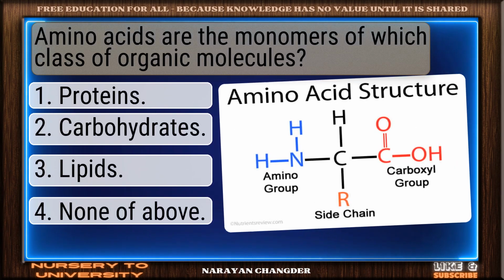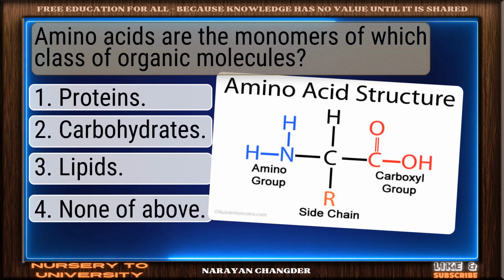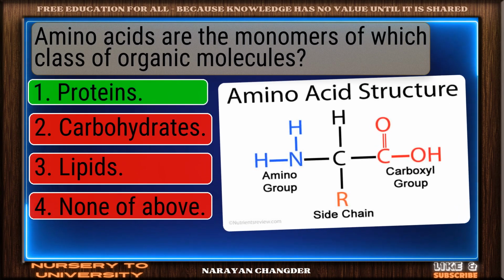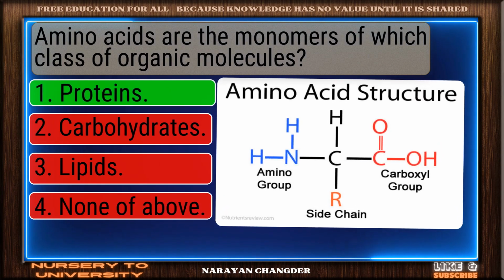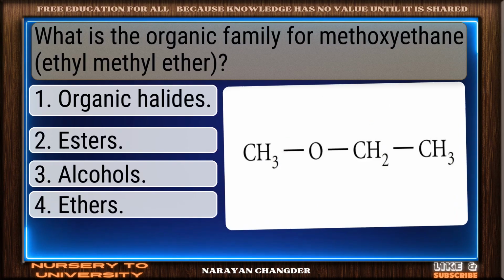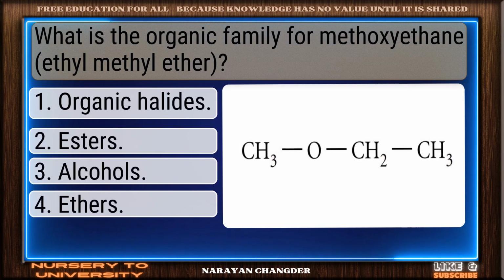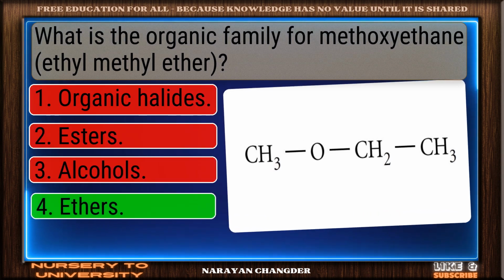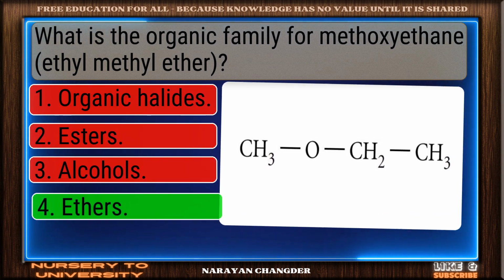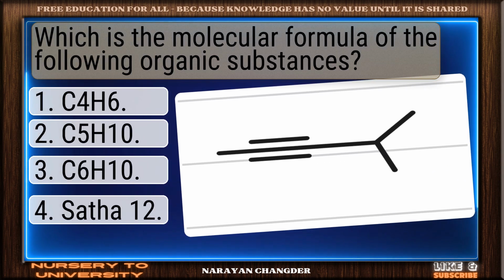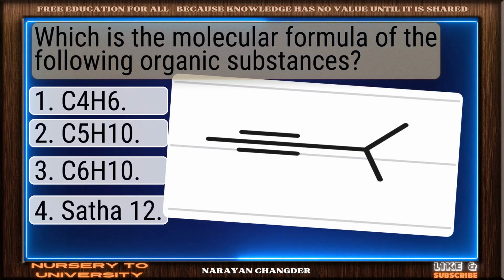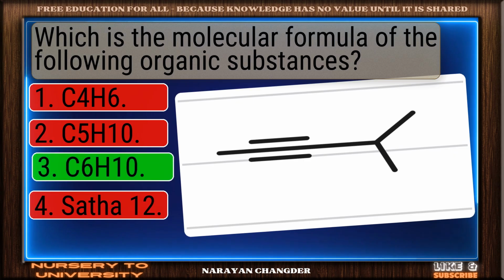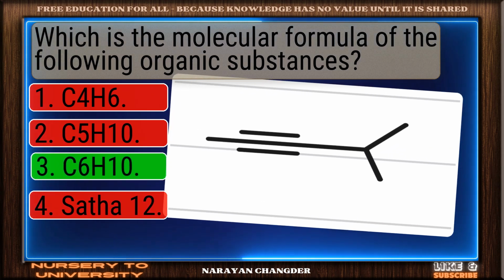Amino acids are the monomers of which class of organic molecules? Right choice. Proteins is the best answer. What is the organic family for methoxyethane? Well picked. Ethers is the correct answer. Which is the molecular formula of the following organic substances? Correct response. C6H10 is the most accurate answer.